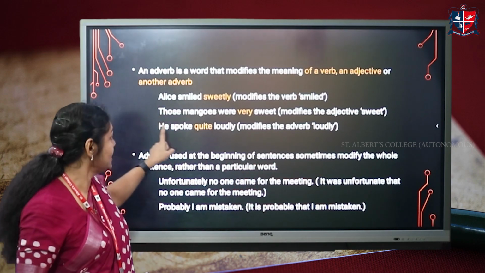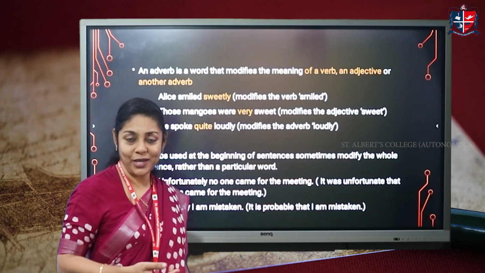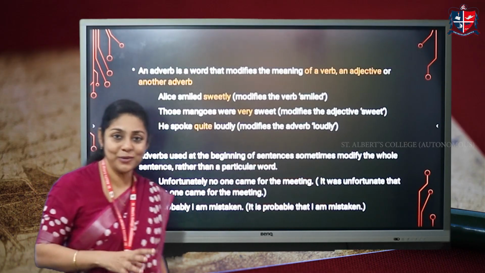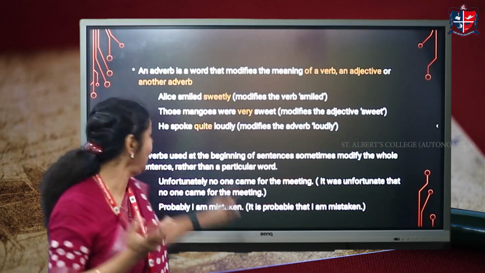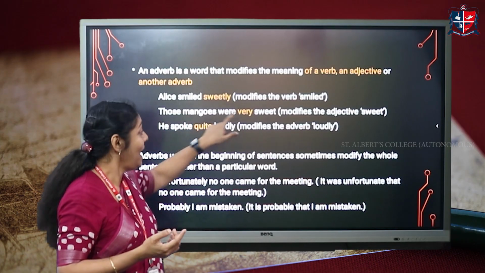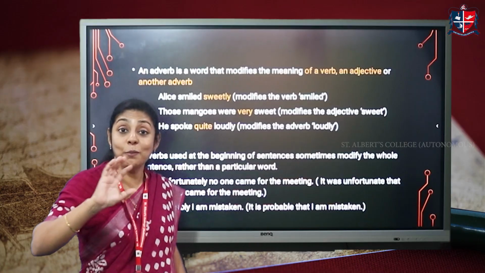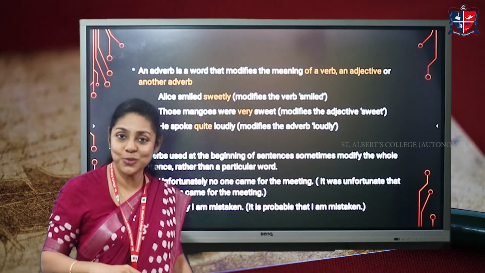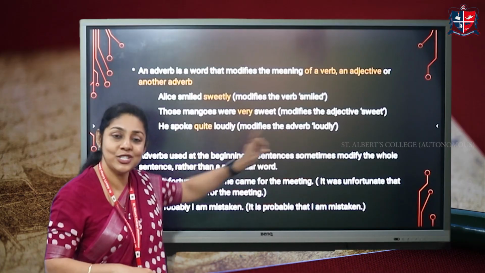In the second sentence, those mangoes were very sweet. Now, what are sweet here? The mangoes. So, the word sweet is an adjective because it is used to define the noun mangoes. And here we see that the word very is used to modify this adjective sweet. So here we see that an adverb modifies an adjective.